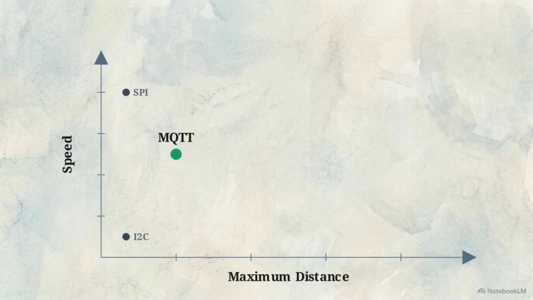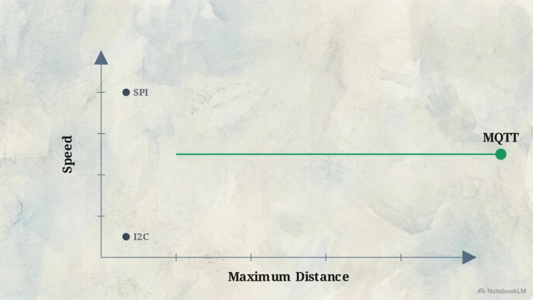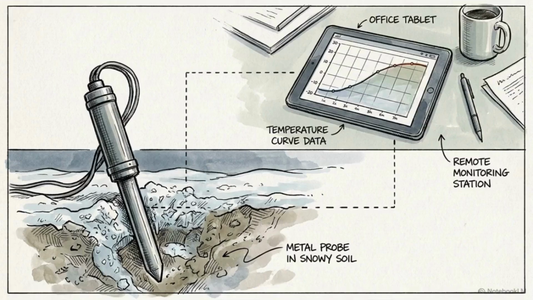If we plot MQTT back on our protocol graph, it sits firmly in the middle for transmission speed, but its maximum physical distance scales to the limits of the global network. The cloud layer entirely removes geographic limitations. It takes highly localized hardware measurements and immediately converts them into globally accessible intelligence.